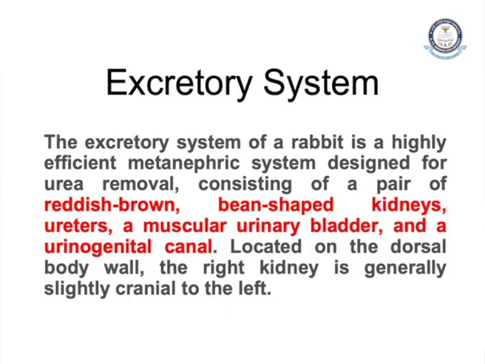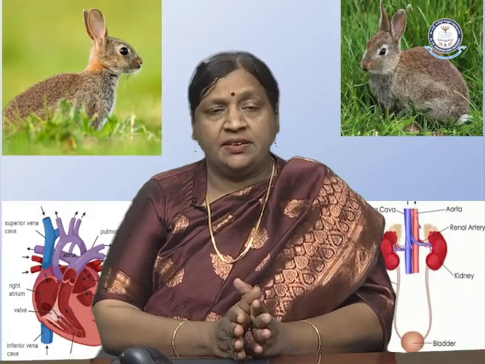As we see here, the excretory system of rabbit is a highly efficient metanephric system. This metanephric system is designed for removal of urea, and it consists of a pair of reddish brown bean shaped kidneys, then the ureters, the two tubular structures, and a muscular urinary bladder, followed by the urinogenital canal. So these are the important structures of the excretory system.